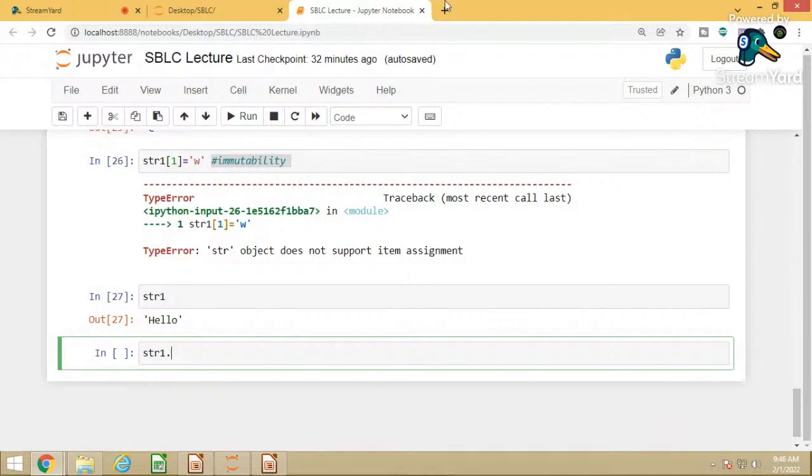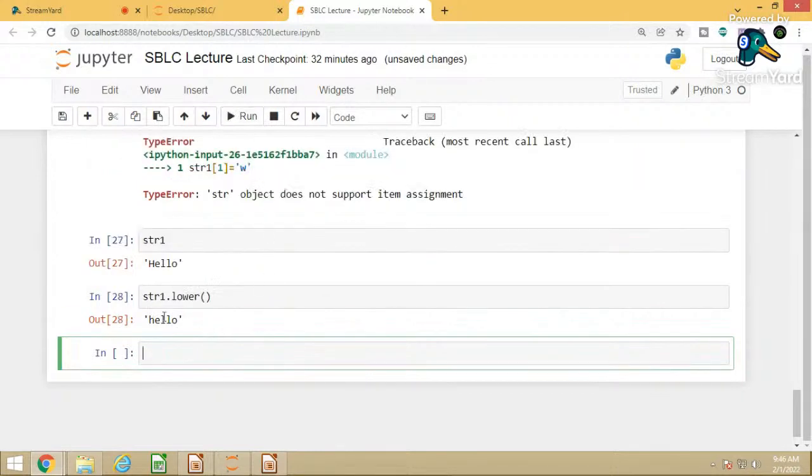In this string 1, H is the capital letter and all others are small letters. But sometimes in real life we have to compare strings, and in that case capital and small are considered different letters, right? So we have to convert into the same format. At that time we can convert them into lowercase or uppercase. So string 1 dot lower is one function available. If I write string 1 dot lower, every letter will be converted into lowercase, so hello. Now you can see all letters are in small case.